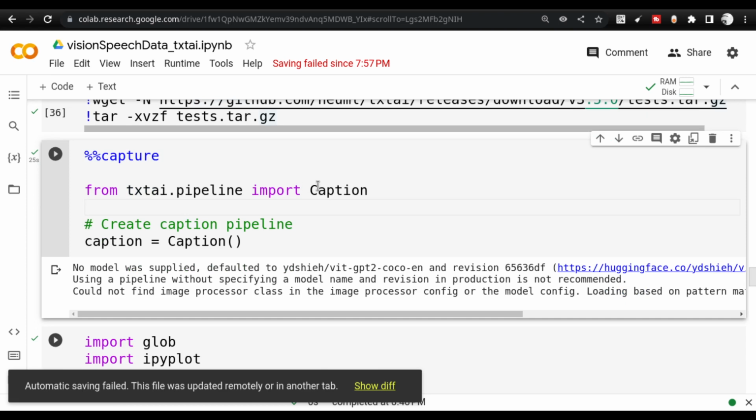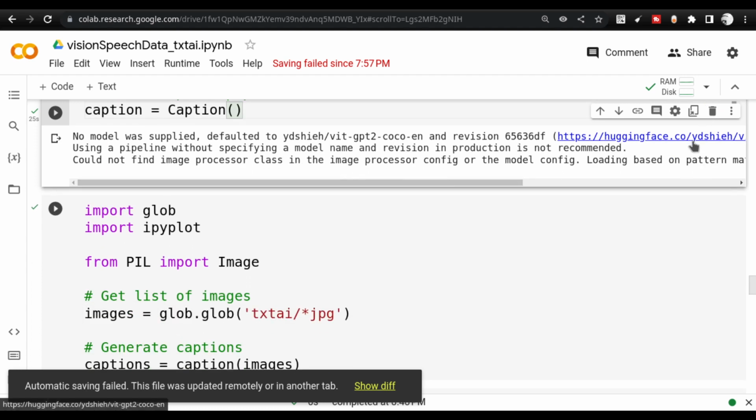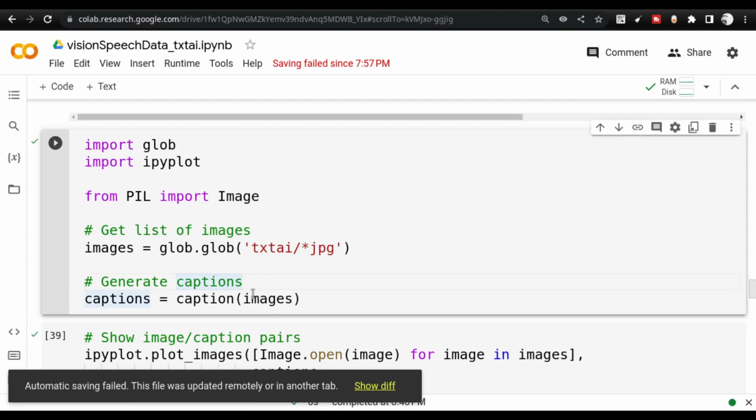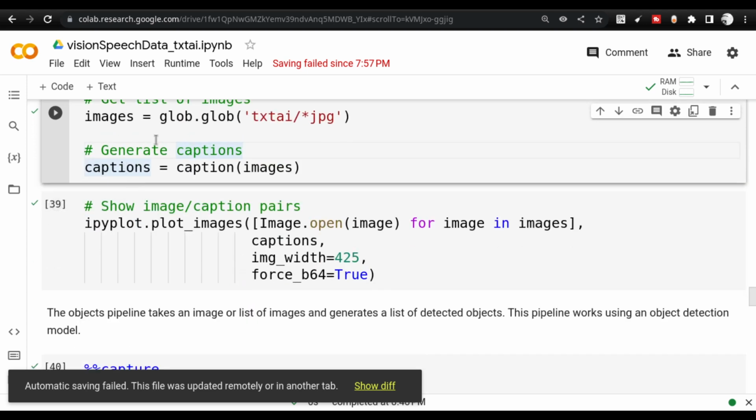Here, first and foremost, I'm using the caption pipeline. Once I implement the caption pipeline, you see that it is using VIT GPT-2 Coco. So this is the model that is getting used, and the model card you can find here. The point here is that you can send in the images, and each image inside this particular glob will get captioned. And once those captions are created, you can see the captions here.